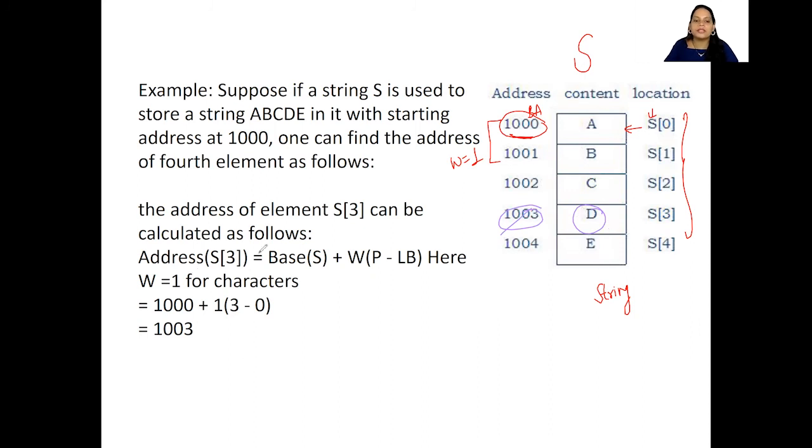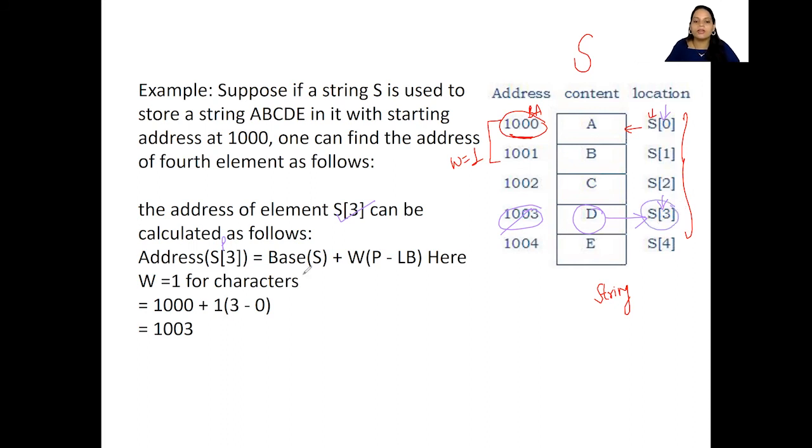So we are going to use this formula. The address of the element S of 3 can be calculated as follows. How did we get this S of 3? Because we need to find the fourth element, and the fourth element is nothing but S of 3. So when you see this 3, don't think this is the third element. This is the fourth element. Why? Because we are starting the index from 0, right? Now, the formula we have is address of S of 3, or address of P, right? Which is S of 3, because we have to find the address of P.